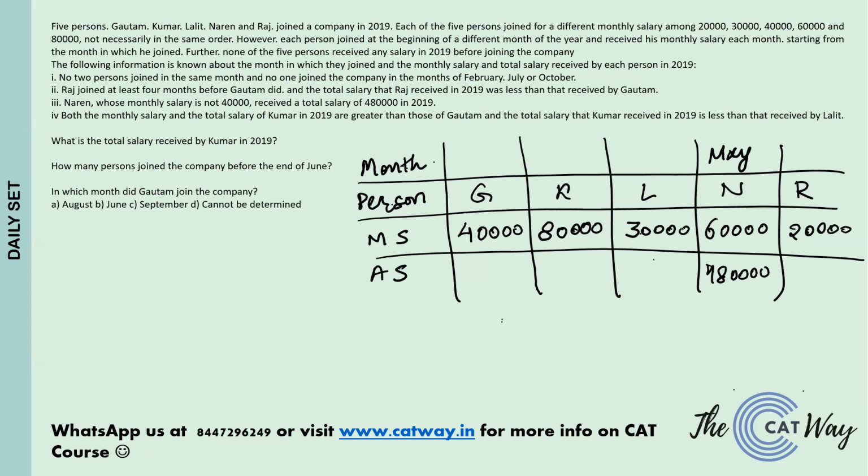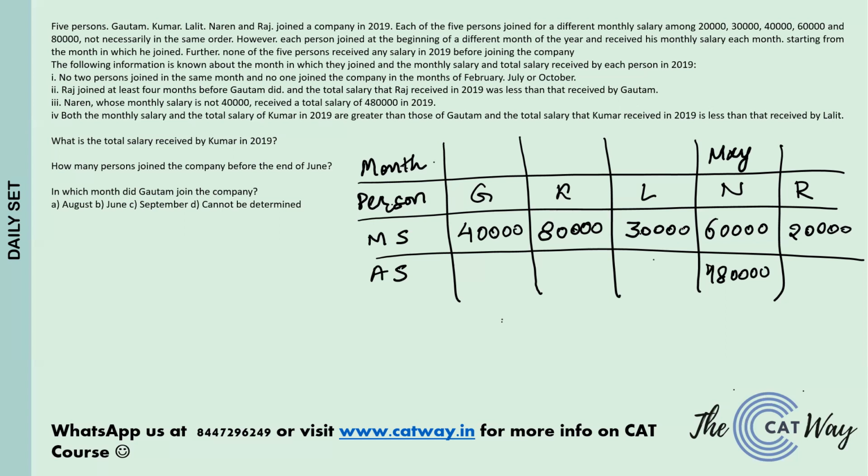Now, why can't Raj have 30,000 when Gautam has 40,000? See, if Gautam joins in June and Raj joins in January with 30,000, Raj will get 30,000 into 12, that is 3,60,000.